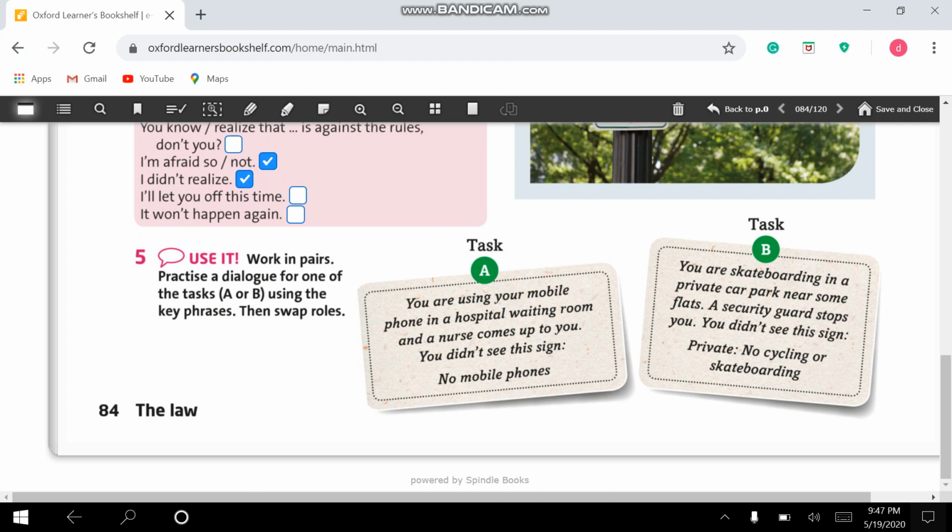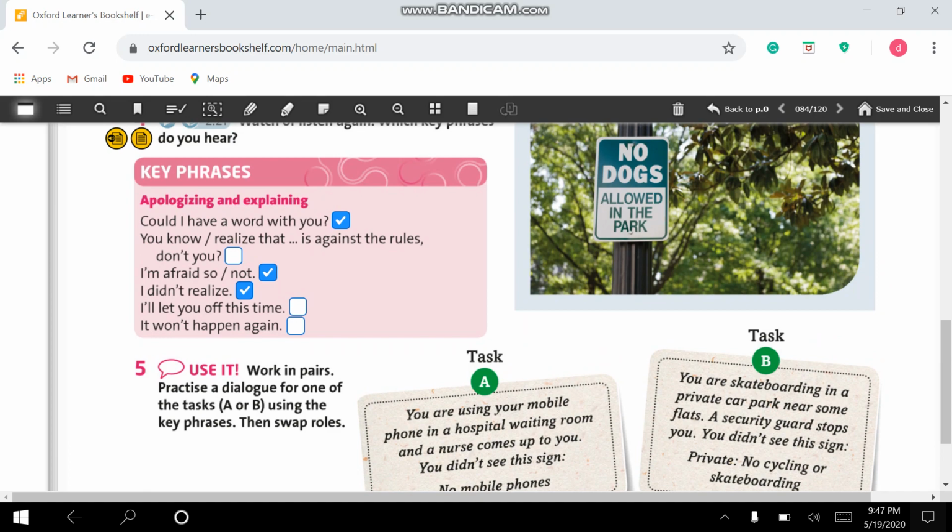You didn't see the sign. No mobile phones. And B, you are skateboarding in a private car park near some flats. A security guard stops you. You didn't see the sign. Private, no cycling or skateboarding. So, write the dialogue using the key phrases and some of the question tags. And send the homework by email.